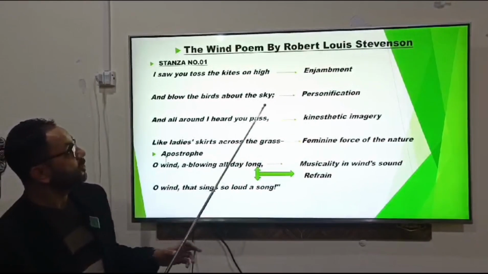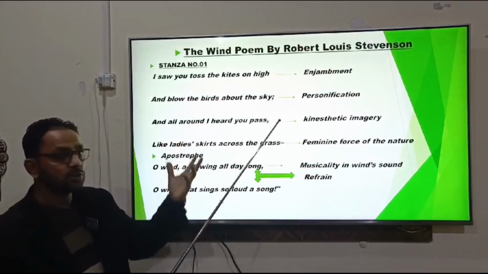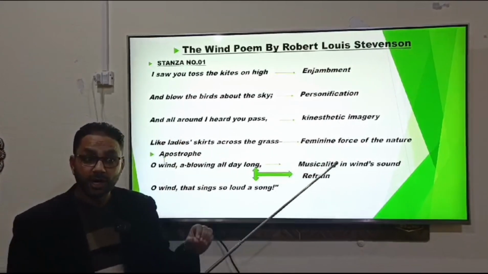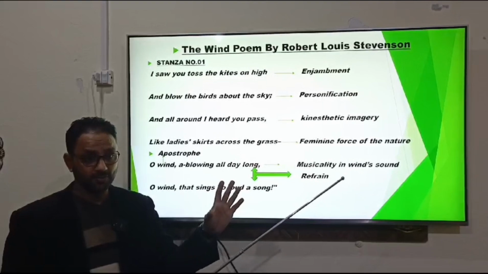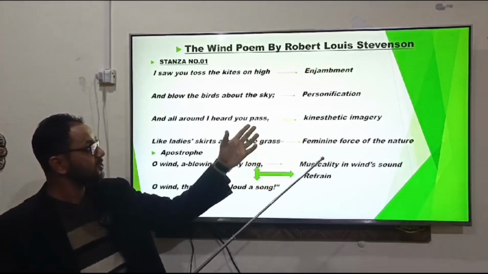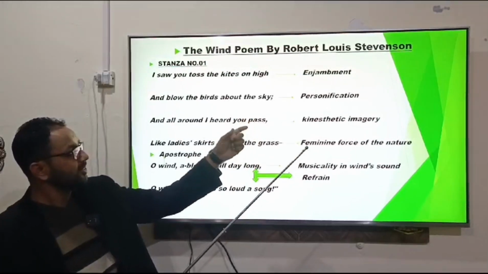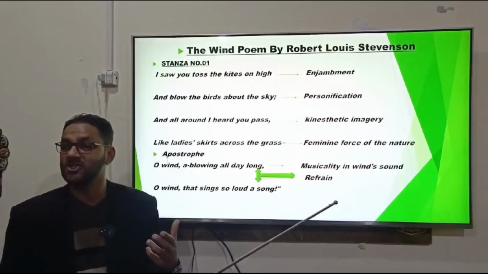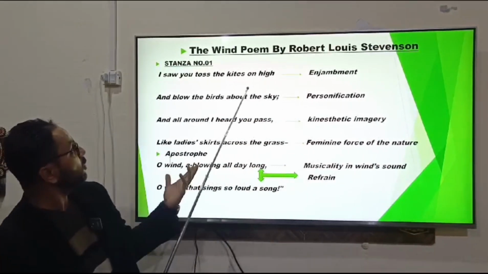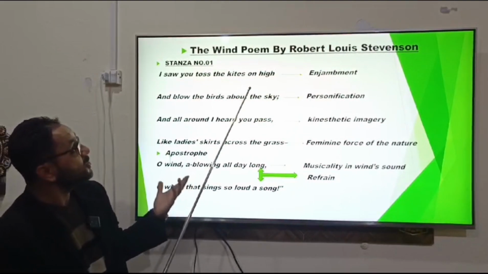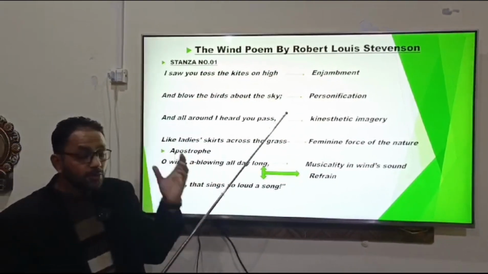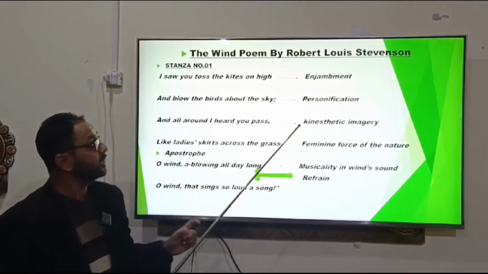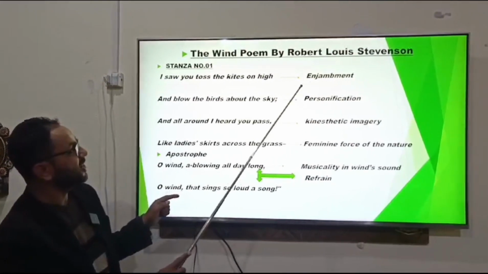Basically, when we start from the very beginning, one thing is quite clear: the poet has personified the wind. He is representing this power of nature in the shape of the wind. I mean, the wind is being represented just like a human being. So the poet is of the opinion that I saw you toss the kites on high. So the poet is giving the human trait to the wind. So the very first thing which we are going to face over here is enjambment.